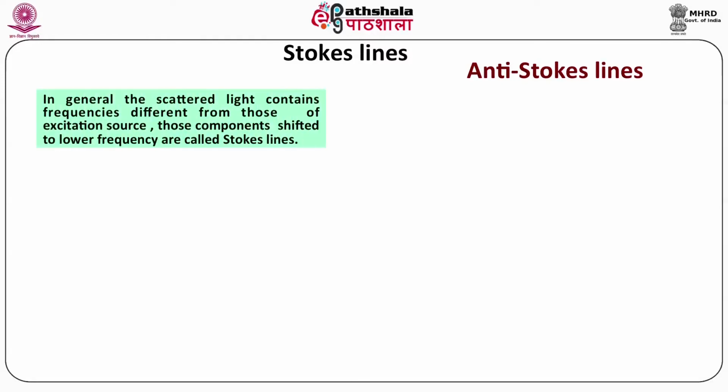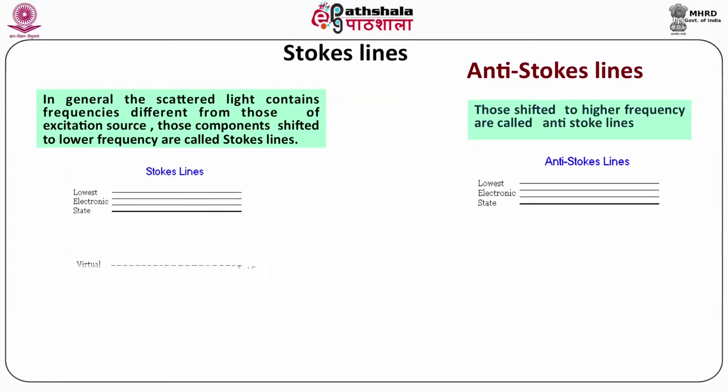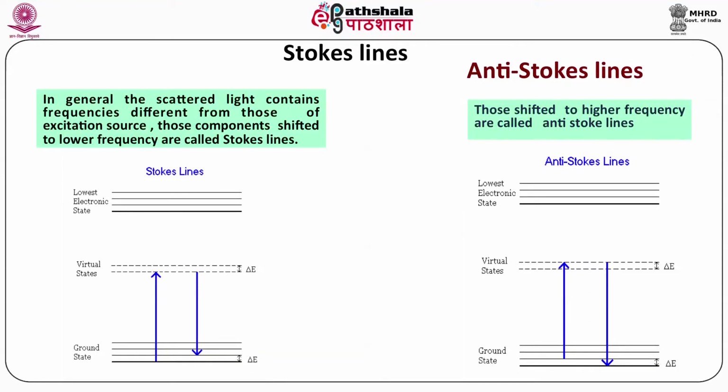Here we discuss the Stokes lines and anti-Stokes lines in detail. In general, the scattered light contains frequencies different from those of the excitation source. Those components shifted to lower frequency are called Stokes lines. You can see here in the structure. However, those shifted to a higher frequency are called anti-Stokes lines.